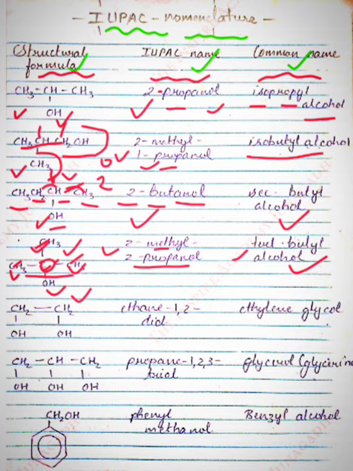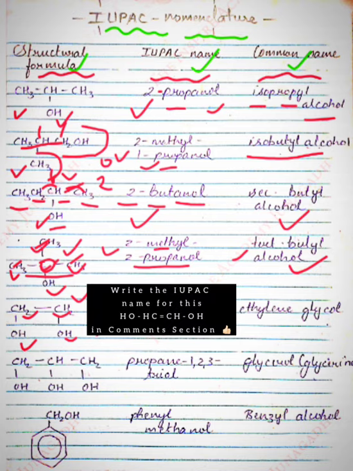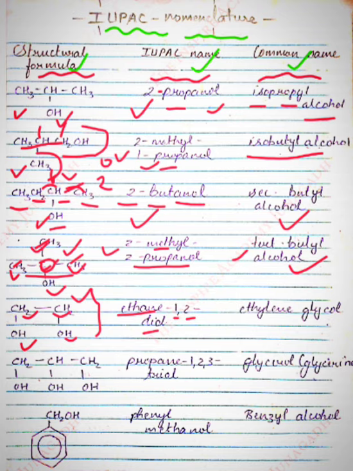Next one, CH2OH, CH2OH. There are 2 carbons and 2 OH groups. So the IUPAC name will be ethane because there are 2 carbons, and in the first and second positions there are 2 hydroxyl groups, so 1,2, and it will be written as diol: ethane 1,2-diol. This will be the IUPAC name for this compound. The common name for this compound will be ethylene glycol.